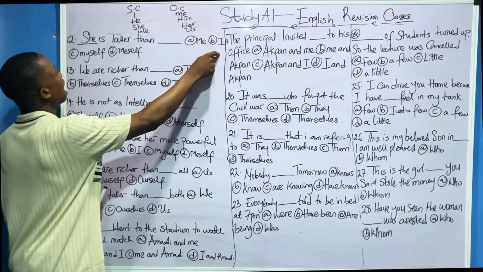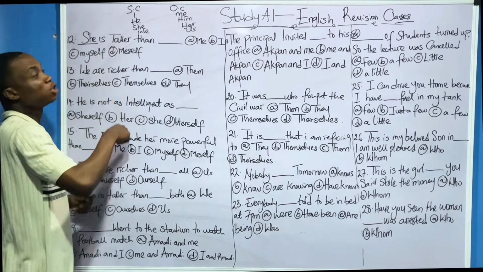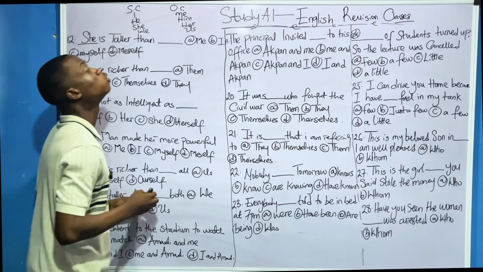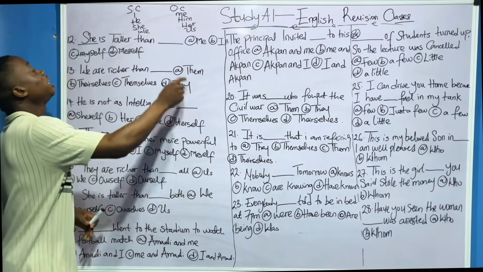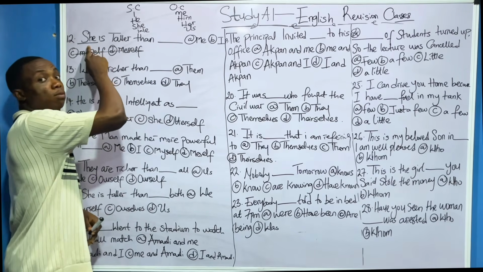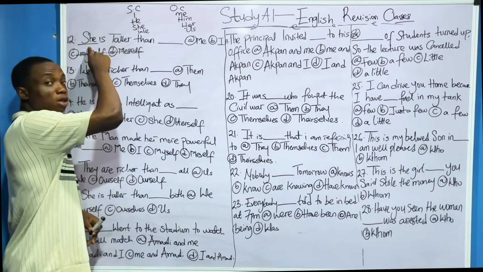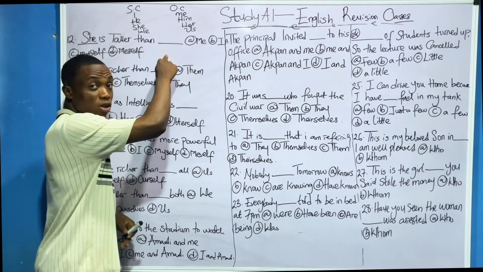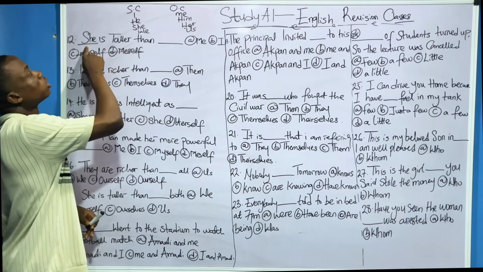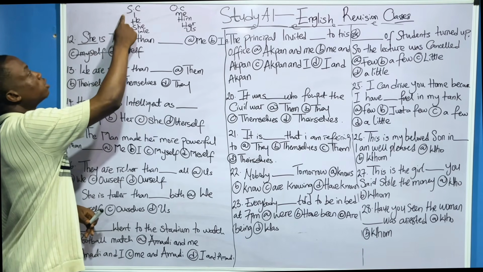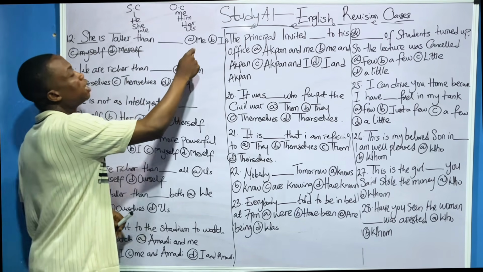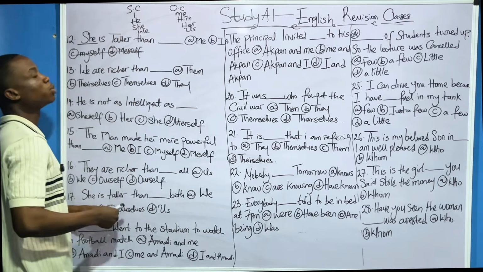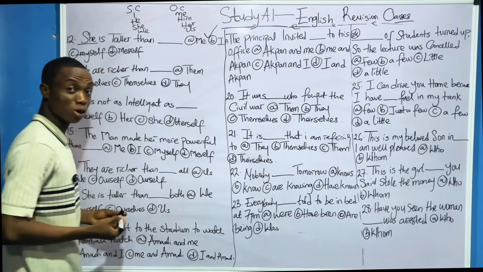A, me. B, I. C, myself. D, myself. Now the two that can never be the answer are obviously these two. So we're left with me and I. Like I said, if the pronoun at the beginning is a subjective case pronoun, it means that the dash should also be a subjective case pronoun. So she is subjective. You understand? So between me and I, which one is subjective too? It is I. So it means that I is the answer.